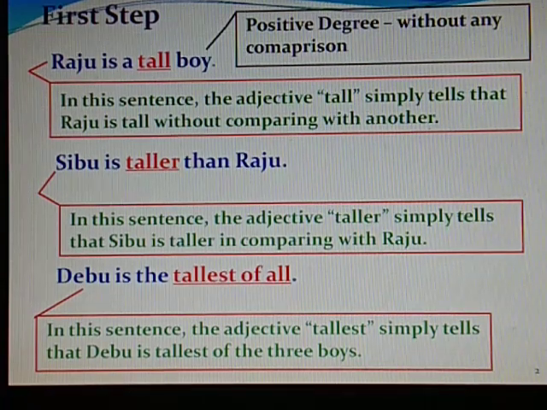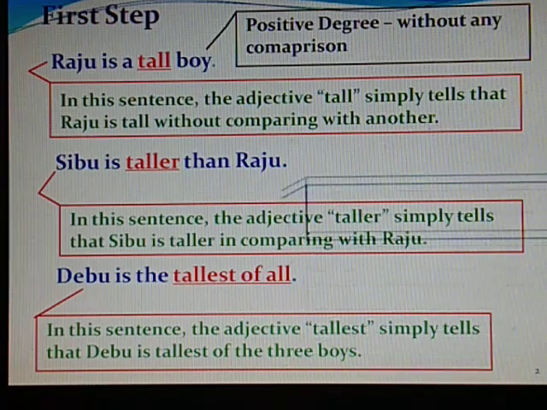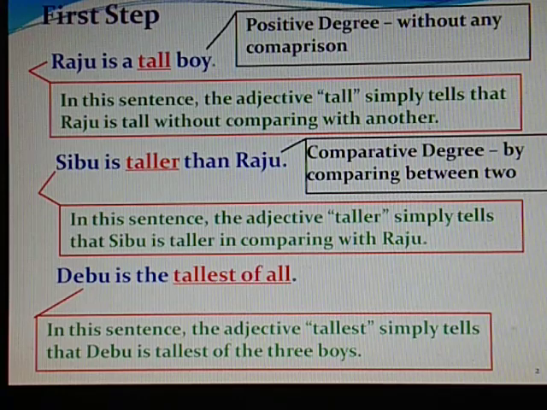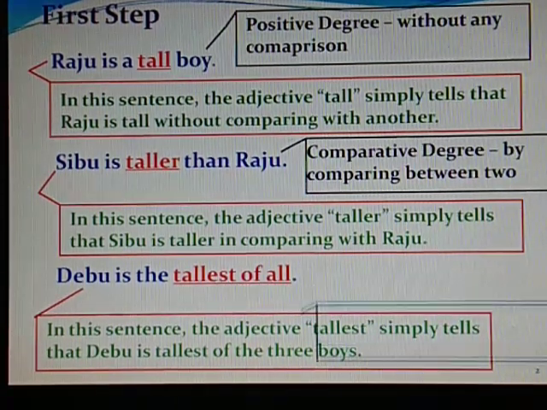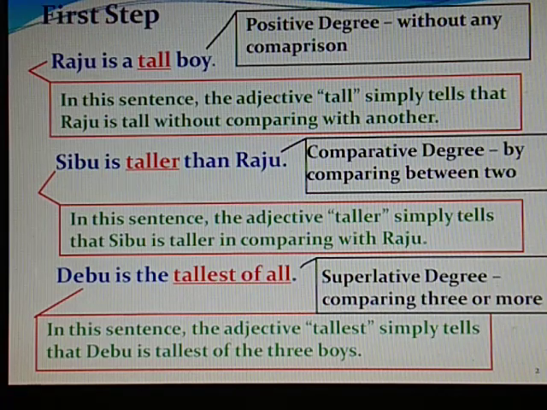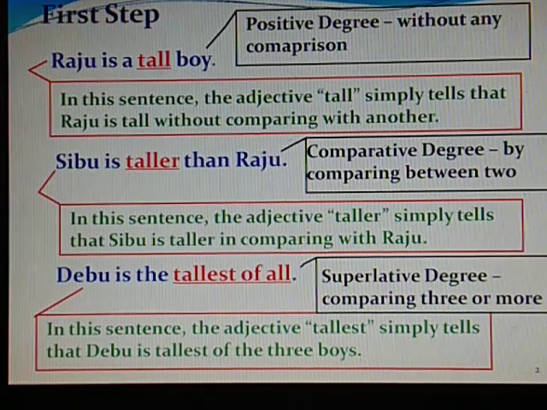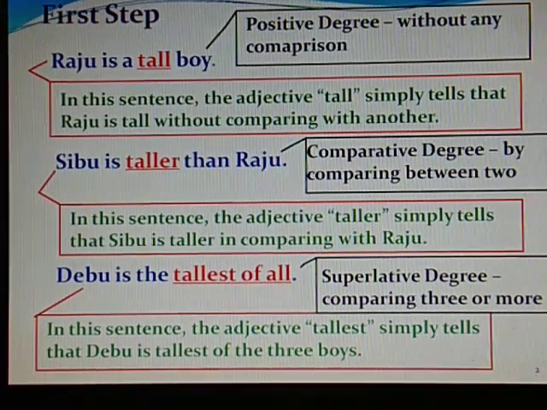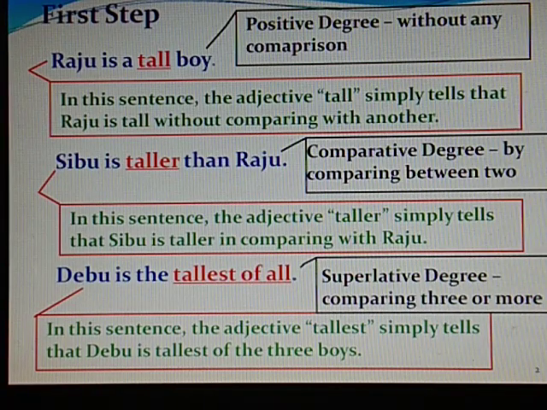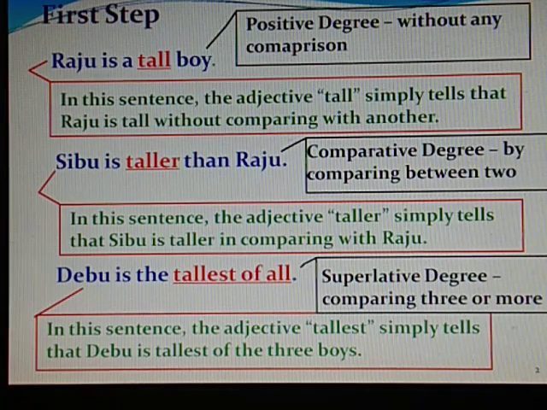So in the first sentence, Raju is a tall boy, we call it a positive degree because we are not comparing with anyone. In the second sentence, we are comparing two objects, so we call it comparative degree. When we compare between the two, we call it comparative degree. And when we are comparing more than two, maybe 3, 4, whatever number it will be, we call it superlative degree. So when we are not comparing, we say positive. When we are comparing between the two, we call it comparative. When we are comparing more than two, we call it superlative degree.